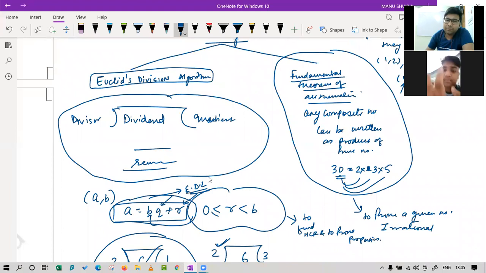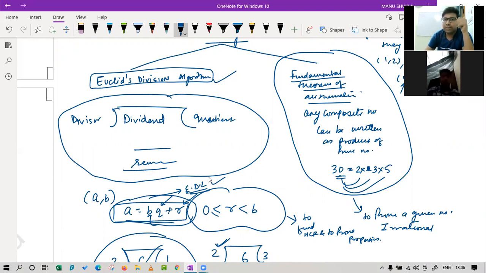Okay. So this statement alone is known as Euclid's division lemma or the Euclid's formula. But the step-by-step approach to find the HCF is known as... Again, try to understand. There are two terms, Euclid's division algorithm and Euclid's division lemma. I am telling you that lemma is only a statement, that is A equal to BQ plus R, where R is less than B and more than or equal to 0.